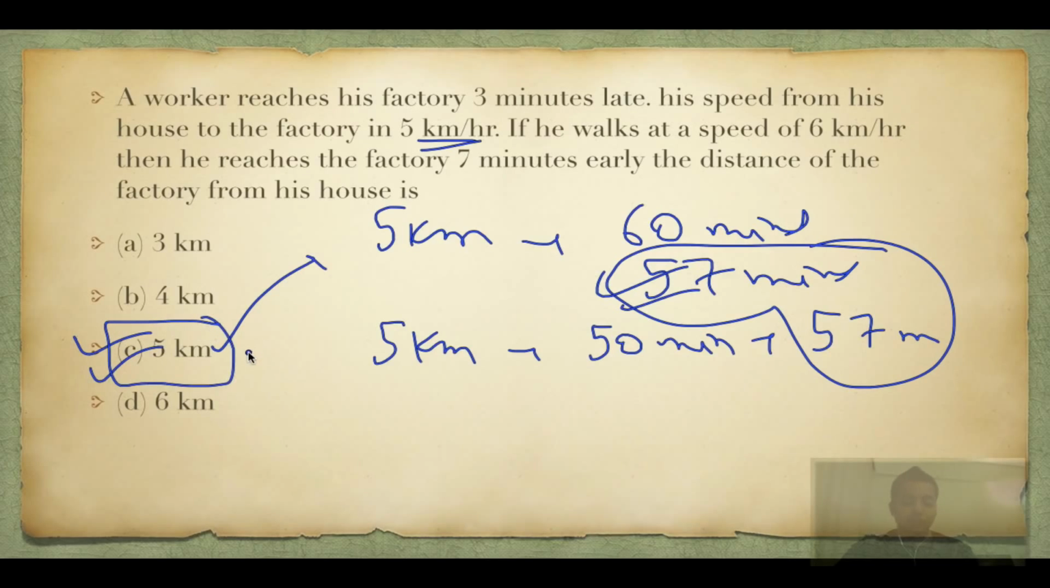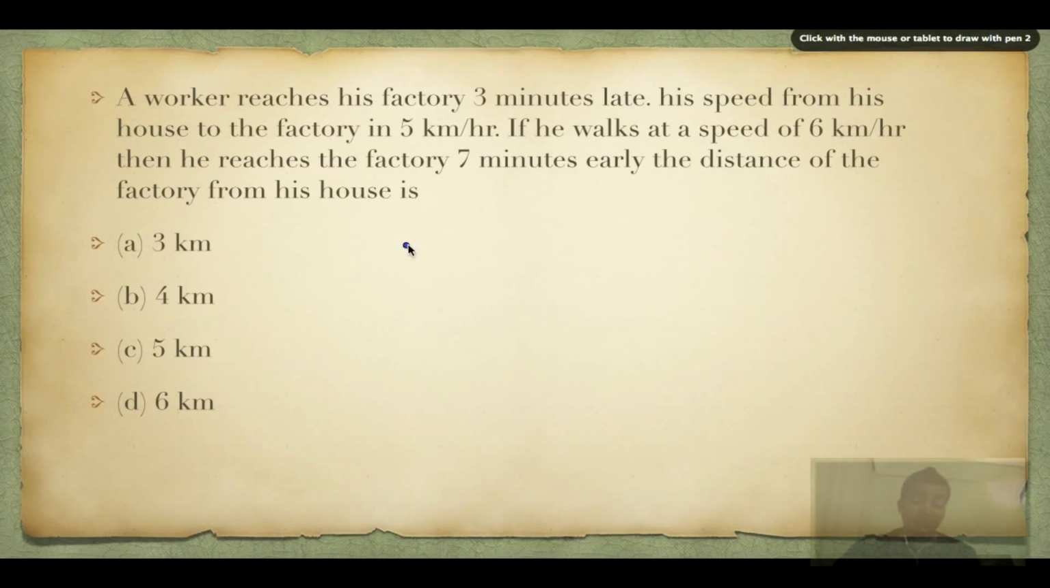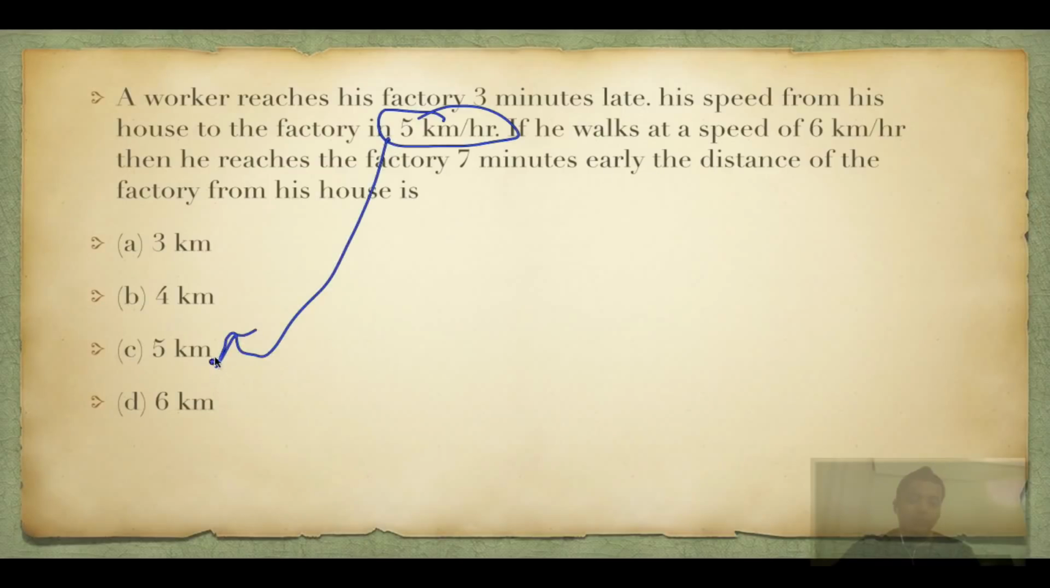Is that absolutely understood? Do not apply stupid formulas, it will take you a lot of time. This approach takes barely 20-30 seconds. Use all the options. First, since he is walking at 5 kilometers per hour, you should take the 5 kilometers option and 6 kilometers. That is how you will save time.